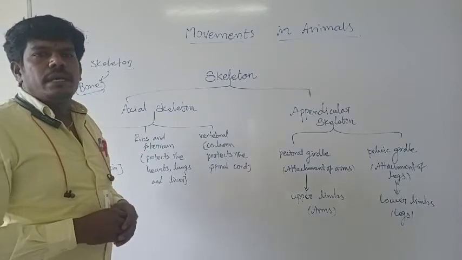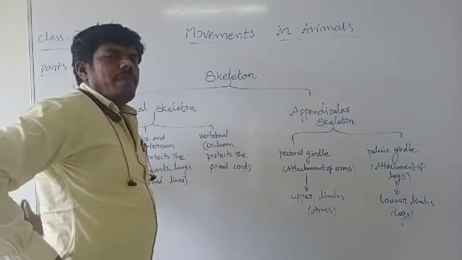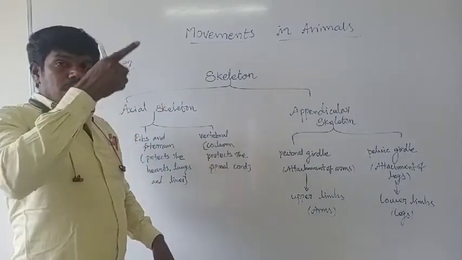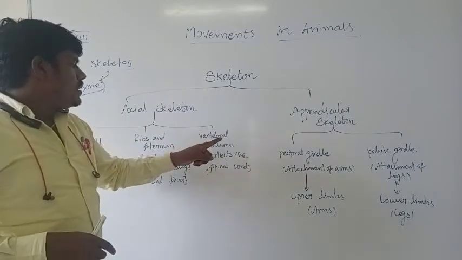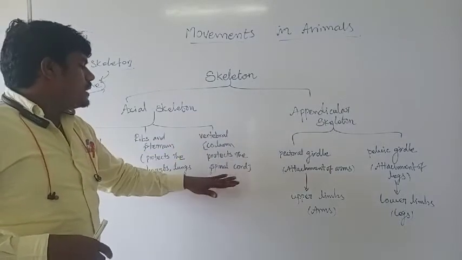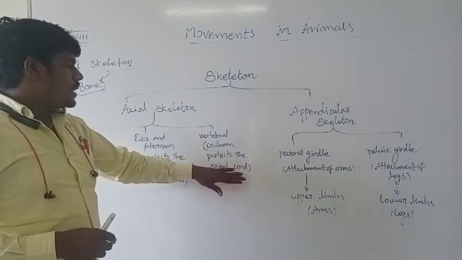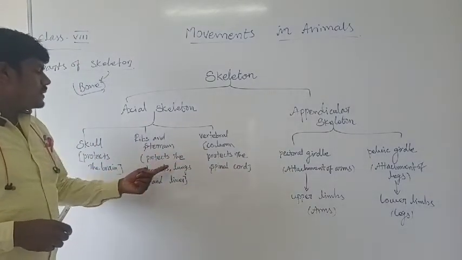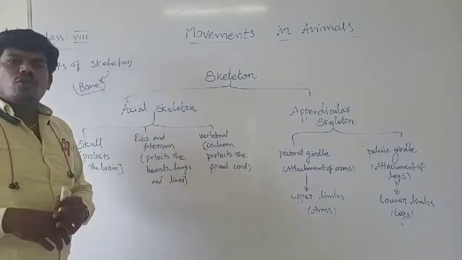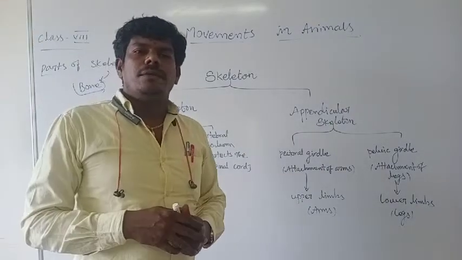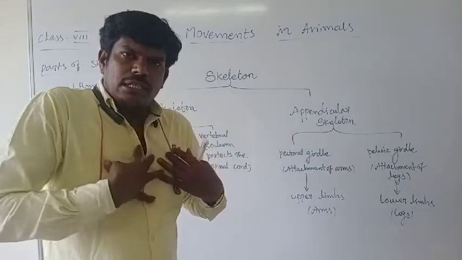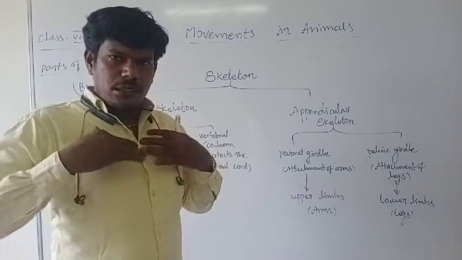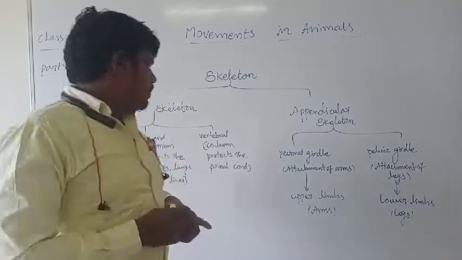And the vertebral column. Vertebral column means the backbone. From your chest to the back side, there is an S-shaped bone. That's the vertebral column. This protects the spinal cord. The rib and sternum protect the heart, lungs and liver, which are present inside the chest. So the inner organs are protected by one layer, that's the rib bone.